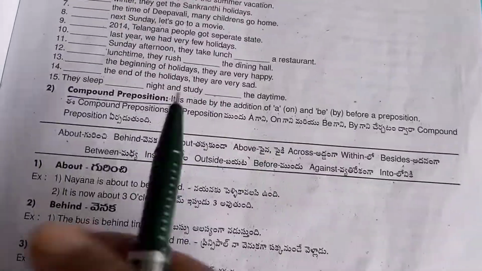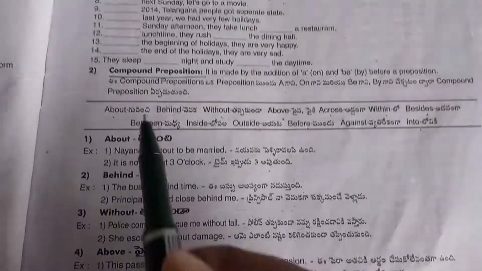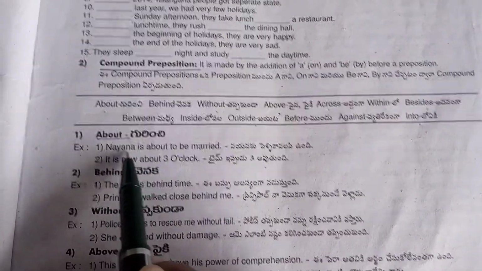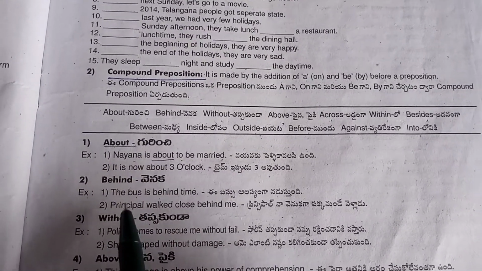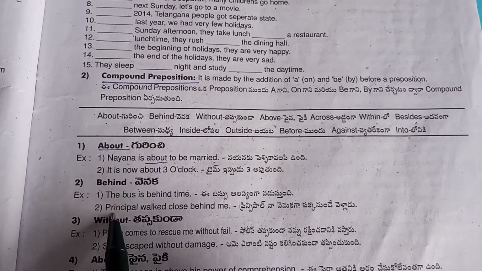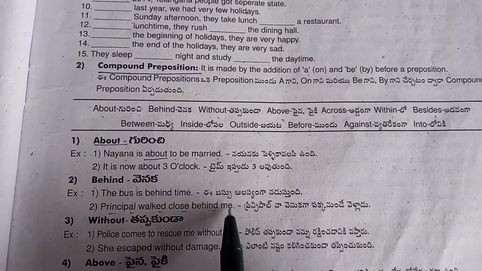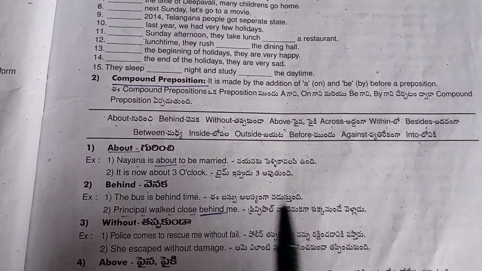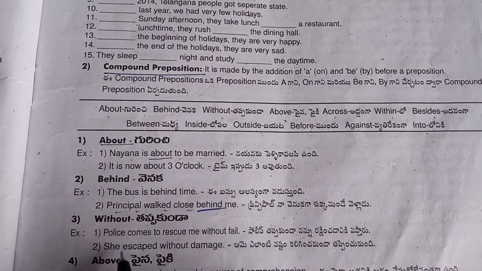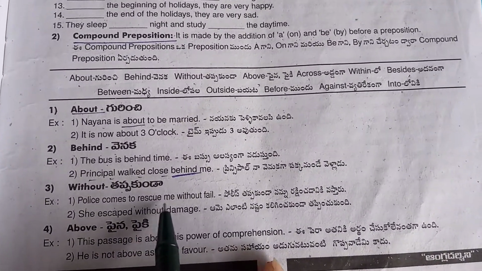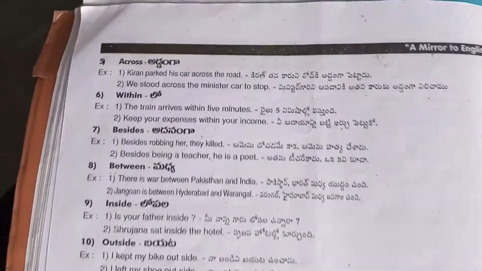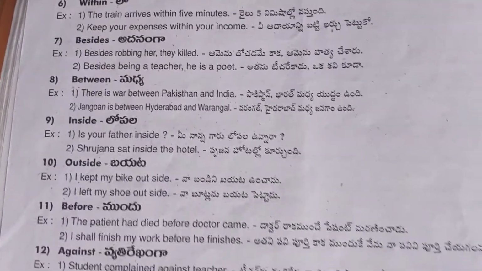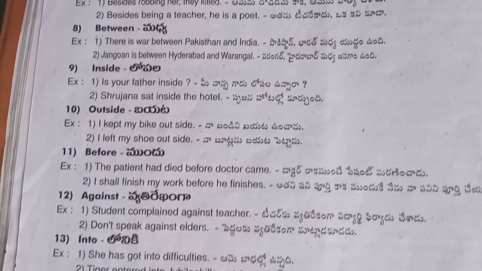Okay, now see here. Here are some examples. About. Naina is about to be married. Next, behind. Principal walked close behind me. Without. Police comes to rescue me without fail. Like this you have to frame all the sentences using the compound preposition.